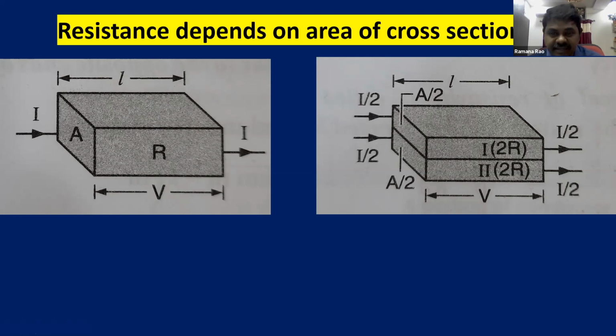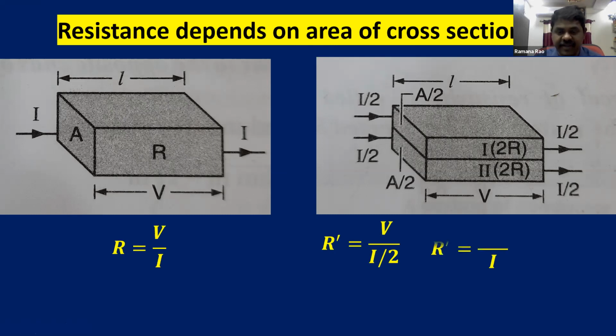In this arrangement, you can see clearly, in the first case, resistance is V by I, and in the second case R dash, resistance is equal to V by I by 2. The current passing through each conductor is I by 2.